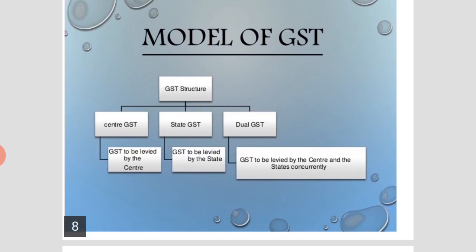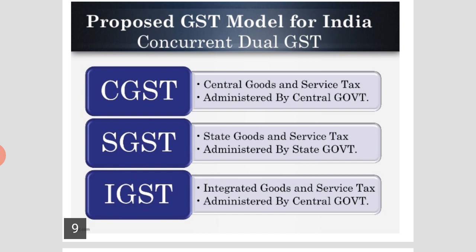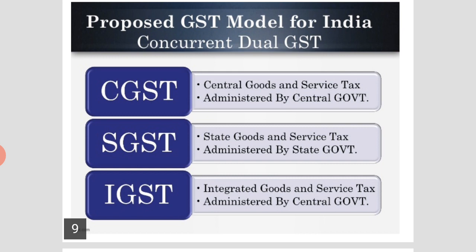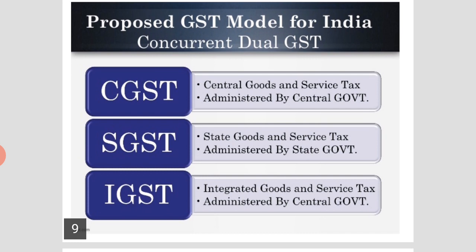Model of GST. GST structure. Central GST, State GST, dual GST. The proposed GST model for India is a concurrent dual GST. CGST, Central Goods and Services Tax, is administered by the central government. SGST, State Goods and Services Tax, is administered by the state government. IGST, Integrated Goods and Services Tax, is administered by the central government.